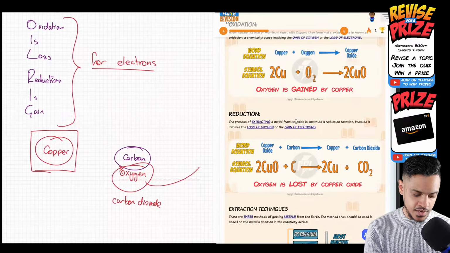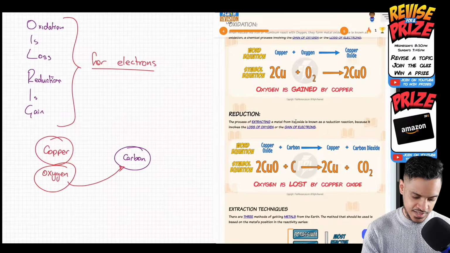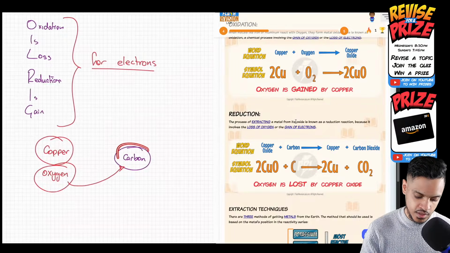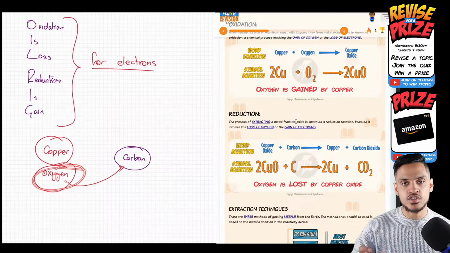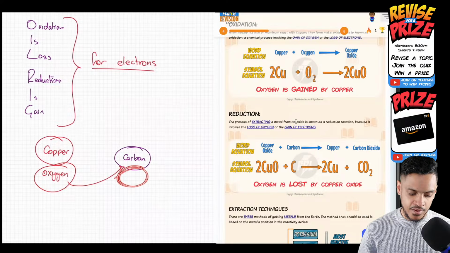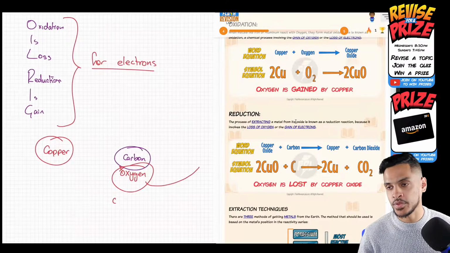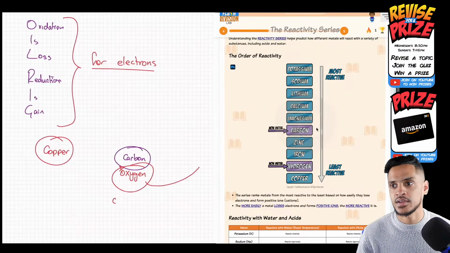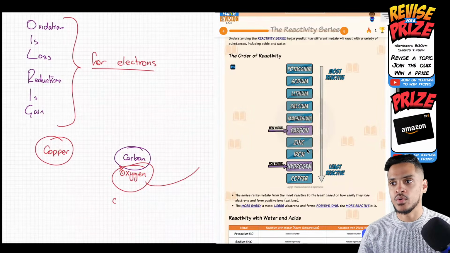Now, the only reason this works is because the oxygen gets taken away because carbon is more reactive than copper. The oxygen would rather be bonded to carbon and react with that, so that's why it takes the oxygen away from the copper. If you had a metal which was more reactive than carbon, then it would not work.